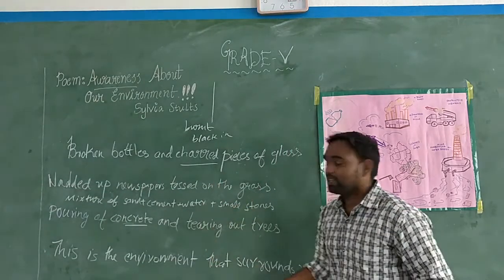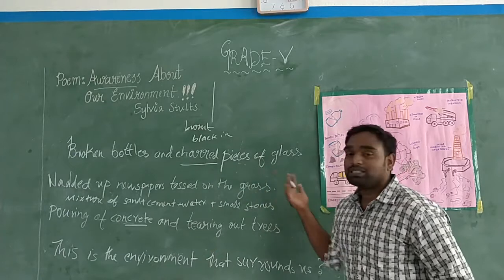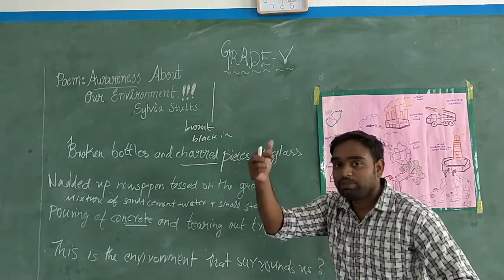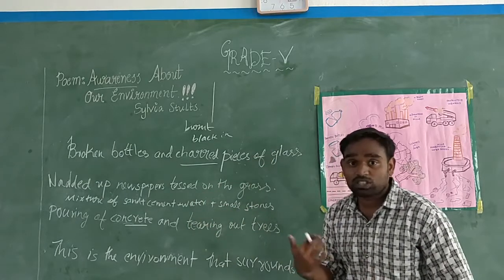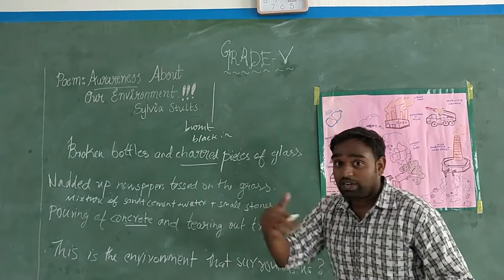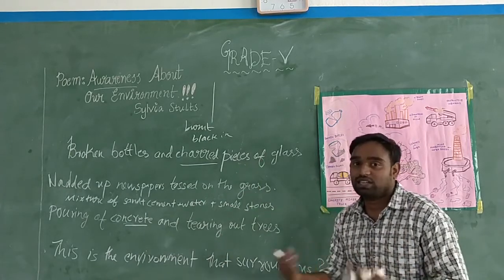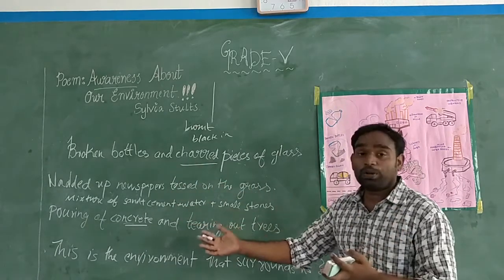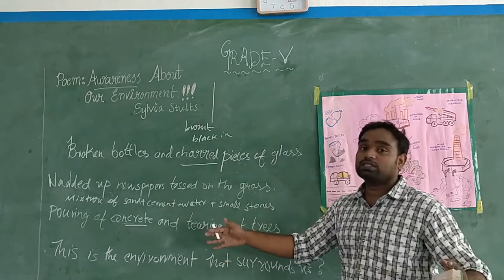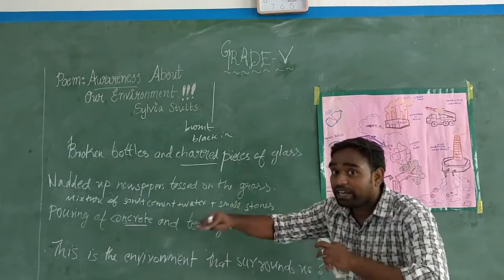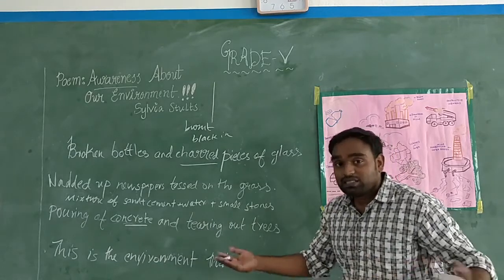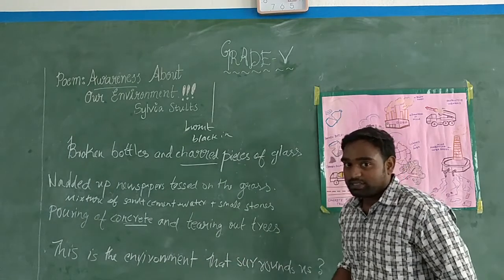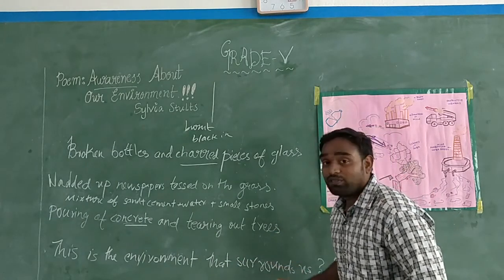So reading again: Broken bottles and charred pieces of glass, wadded up newspaper tossed. Tossing, you might not know. You might have watched cricket matches. They toss a coin before a match to decide which team bats first. So, wadded up newspaper tossed on the grass. Pouring of concrete and tearing of trees. This is the environment that surrounds us. So here comes the end of the first stanza.